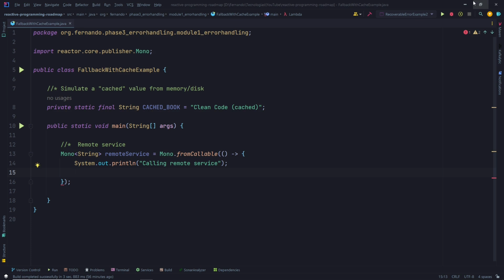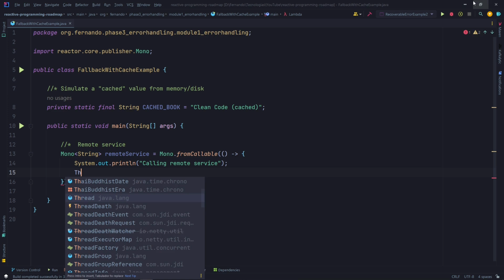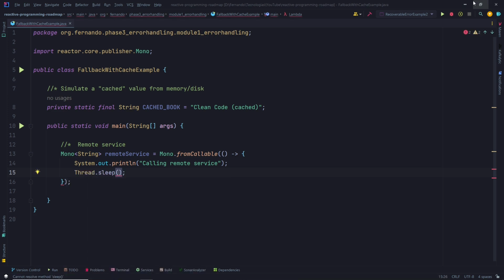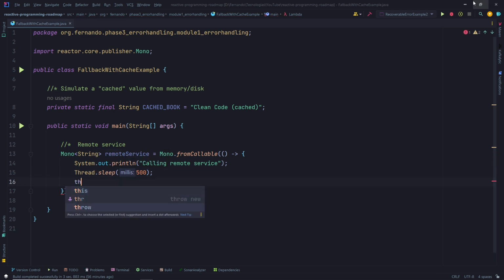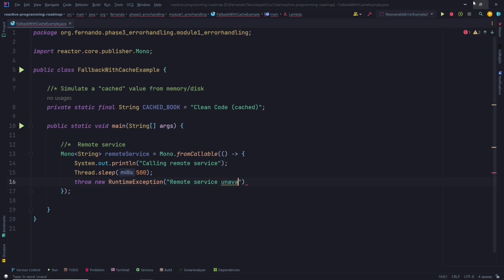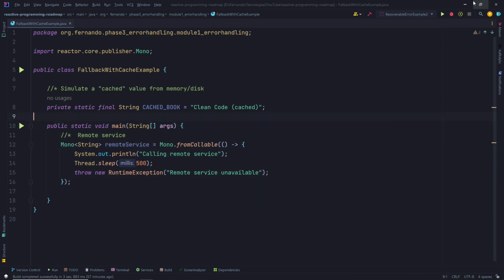Okay, so how do we do that? Thread.sleep 500. Okay, and then let's throw an exception. New RuntimeException. In this one, let's not print. This is going to be the error, the exception, right? Service unavailable. Okay, great. We have the service.